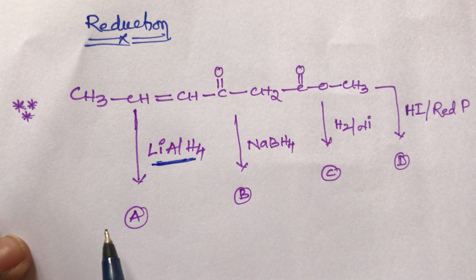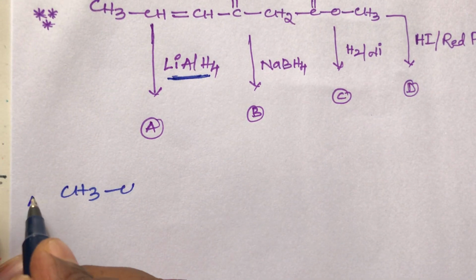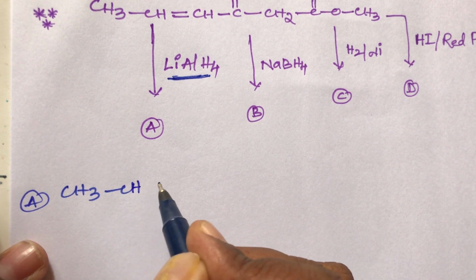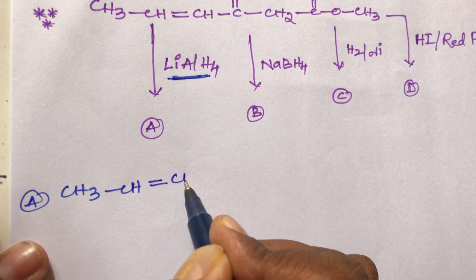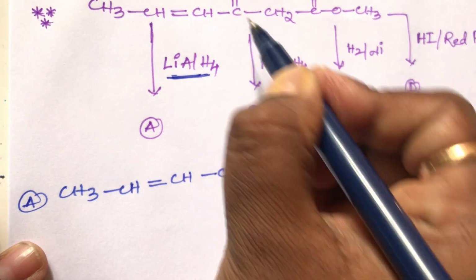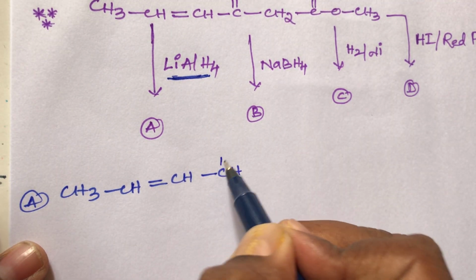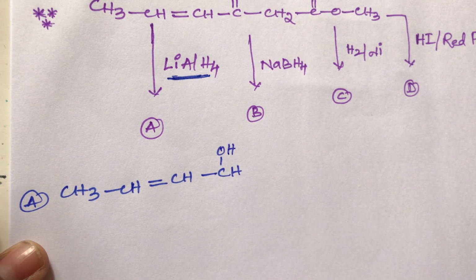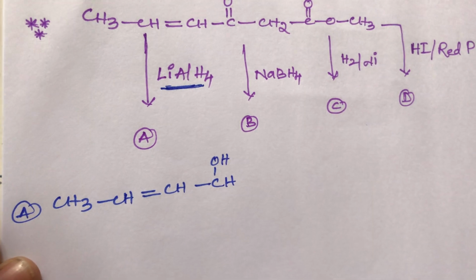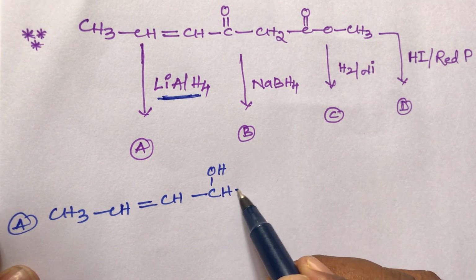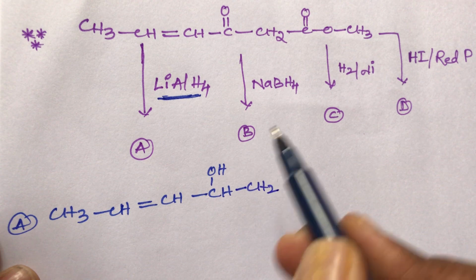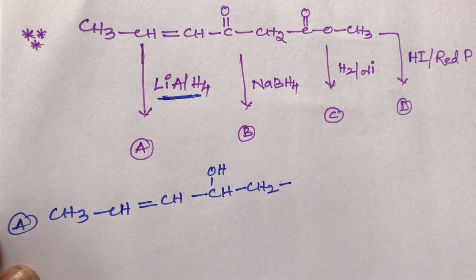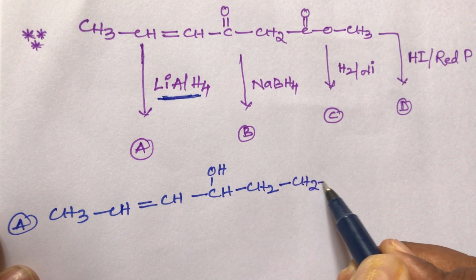So what is the first product? The A product is CH3, CH double bond, then CH. This keto group is there. The keto group is converted into alcohol, that is, a secondary alcohol. Then after that CH2. Then the ester group is there. The ester group is also converted into alcohol.